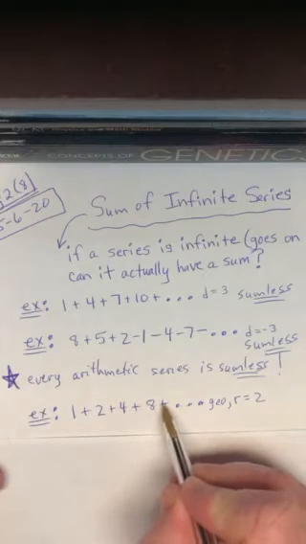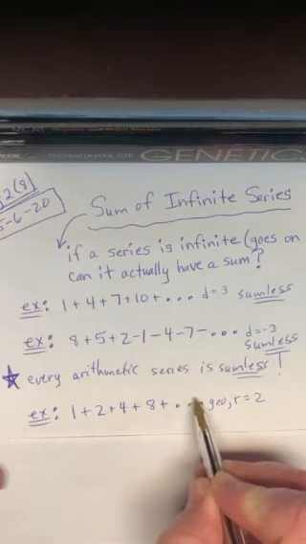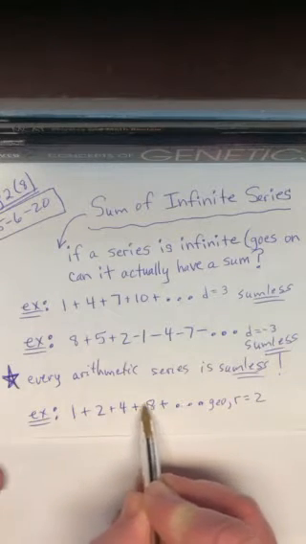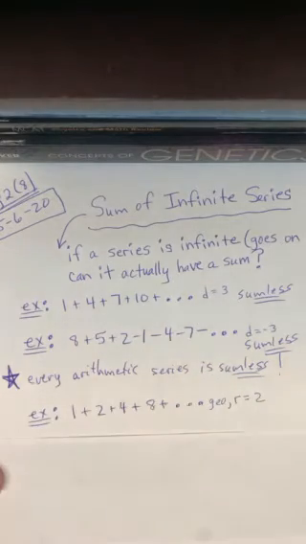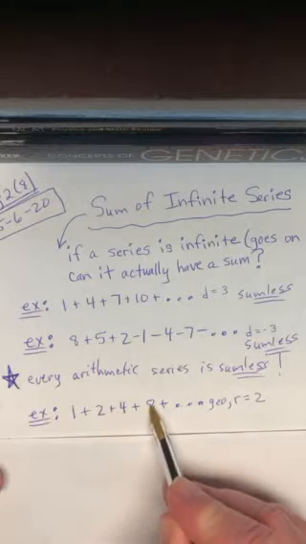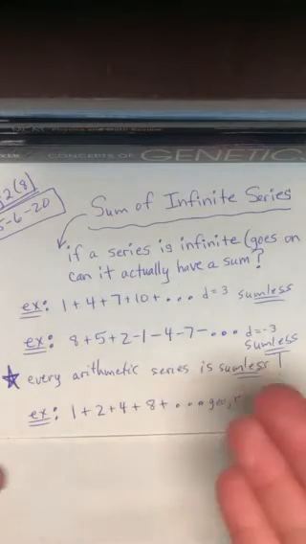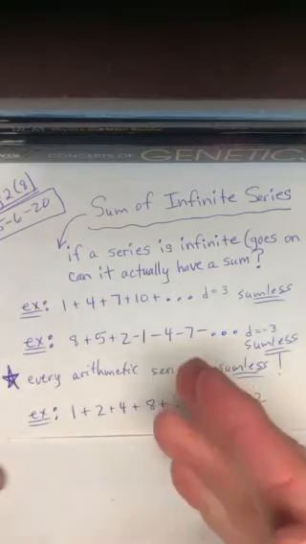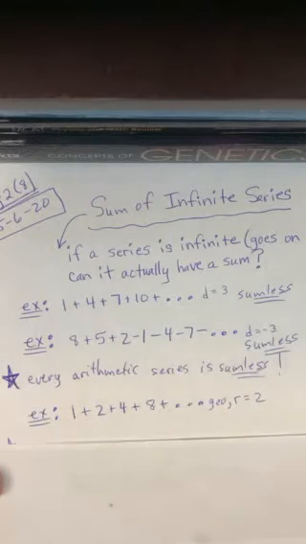If the numbers keep getting bigger and bigger, my next number would have been what? 16, then 32, then 64. If I told you to add and sum, what's the sum of the whole thing? Well, 1 plus 2 is 3, plus 4 is 7, plus 8 is 15, plus 16 would be 31, plus... Every time I add a number, I get a bigger and bigger answer. I could not arrive at a single sum because it just keeps on growing and getting bigger.